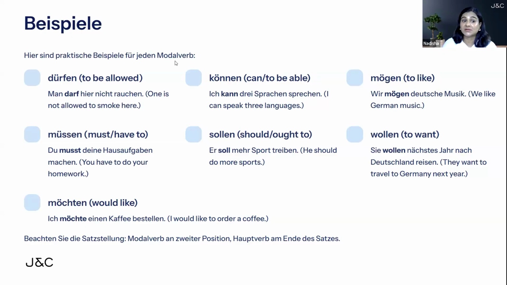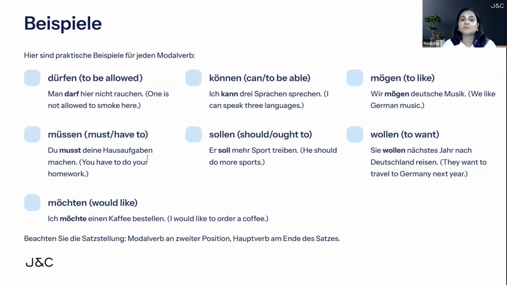The next one is müssen. It means must or have to. It is used for compulsion. Whenever you're making a sentence with a compulsion, use müssen as a modal verb. Du musst deine Hausaufgaben machen. You must do your homework or you have to do your homework. Müssen is a modal verb. What is the position of the modal verb? Second. It is coming at second place. Du musst deine Hausaufgaben machen. And the other verb is machen. It is going completely at the back in infinitive form, and the modal verb is at second place, conjugated based on the subject du. Du musst deine Hausaufgaben machen.